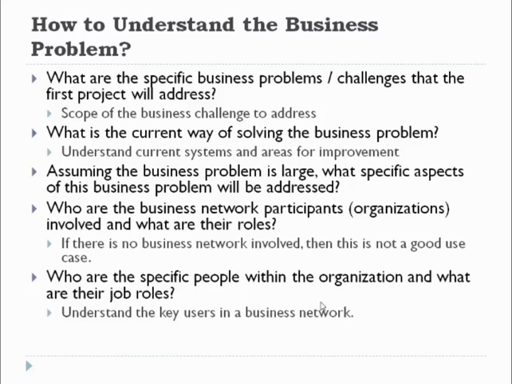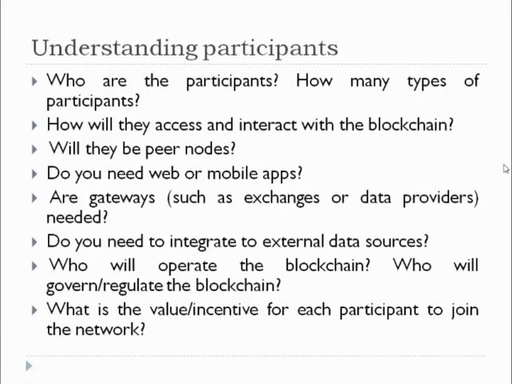Next is, who are the business network participants involved, and what are their roles? You need to understand who the participants in the business network are, like the managers, financial advisors, or the stakeholders who will be involved in that network. Next, who are the specific people within the organization and what are their job roles? After understanding this, you are supposed to understand the participants also. Who are the participants? How many types of participants are there? How will they access and interact with the blockchain?